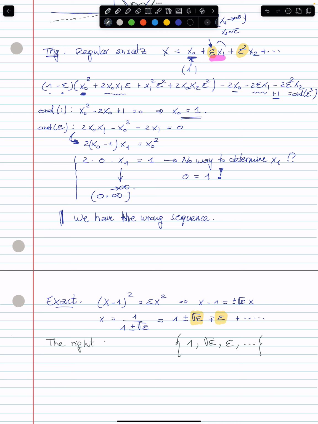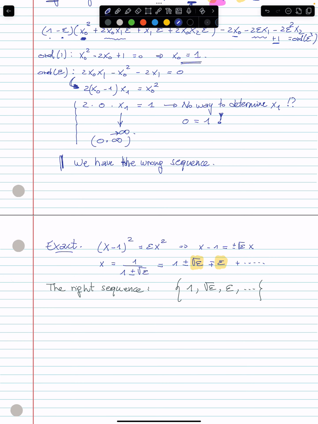Of course, because the ansatz is just like a mask that you use to reveal a solution to a problem, if we use that in the ansatz, revise the ansatz: x0 plus square root epsilon, let me just use x1/2, plus epsilon x1, and so on and so on. Let's see if we can get something out of that, right?